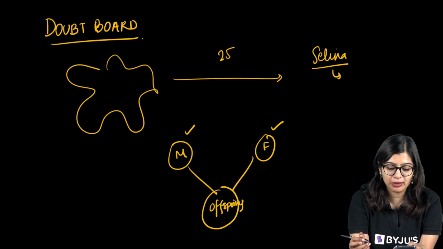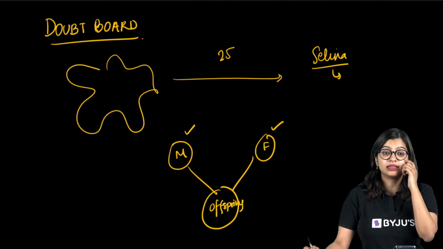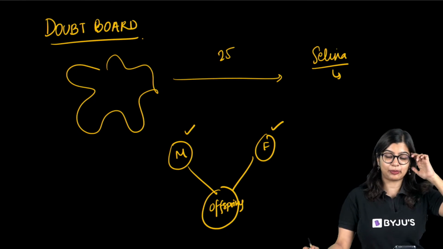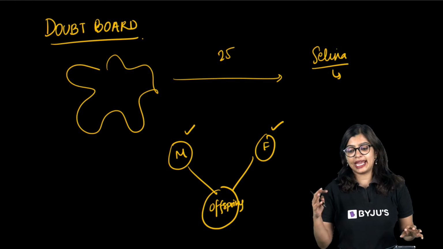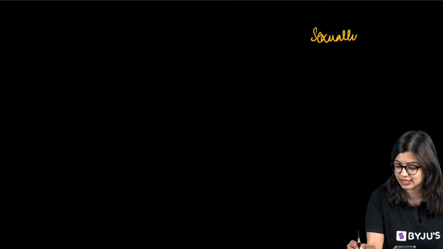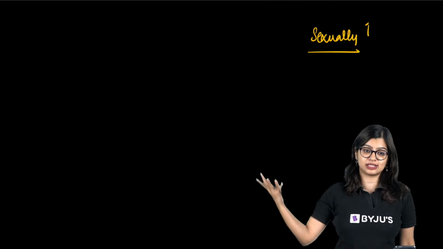Okay. So, Ansh, you are asking me that in sexually reproducing organisms, is it that the female is always the one who's reproducing? See, the concept of male-female comes in sexually reproducing organisms or in higher order organisms, in more advanced bodies.